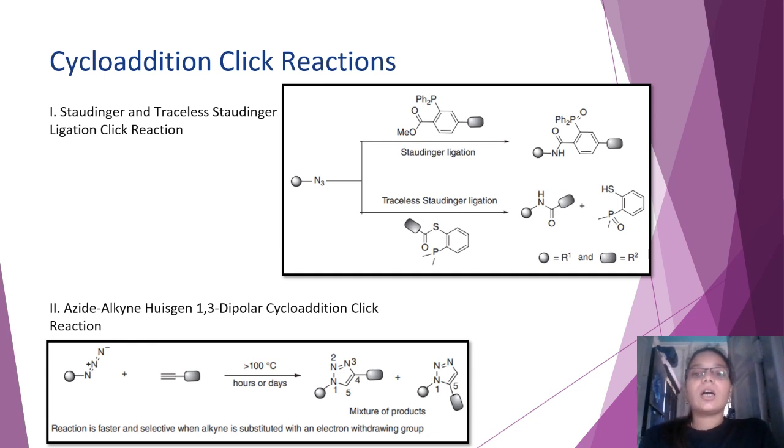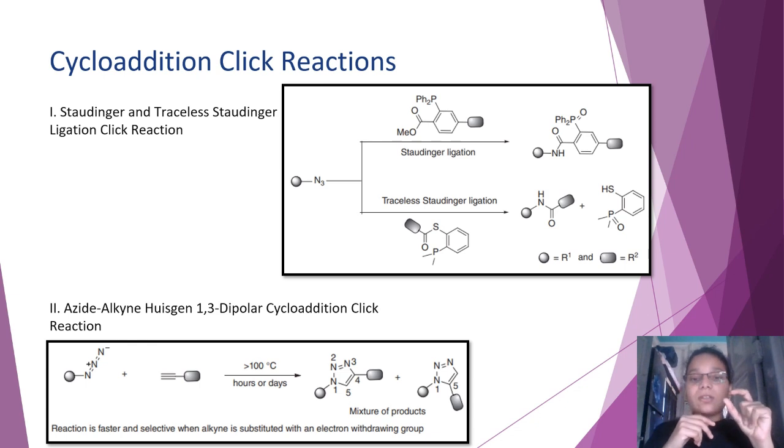Over here, by clicking azide with phosphines, amides, that is a new peptide bond, was formed. So Staudinger ligation was on clicking azides with ester phosphine to make amides. And how is it different from traceless Staudinger?